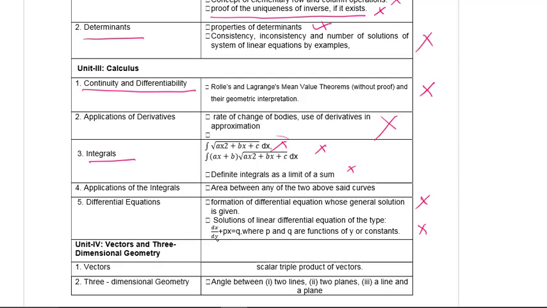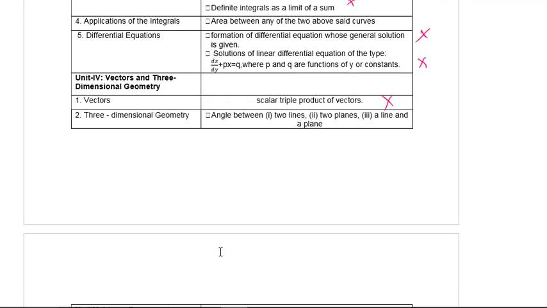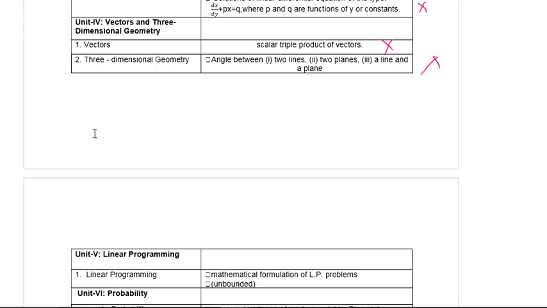From vectors and three-dimensional geometry, from vectors, scalar triple product of vectors is now excluded. From three-dimensional geometry, angle between two lines, angle between two planes and angle between a line and a plane is now excluded. So this is the topic which is excluded from three-dimensional geometry.